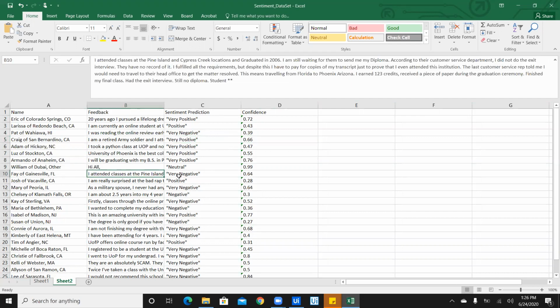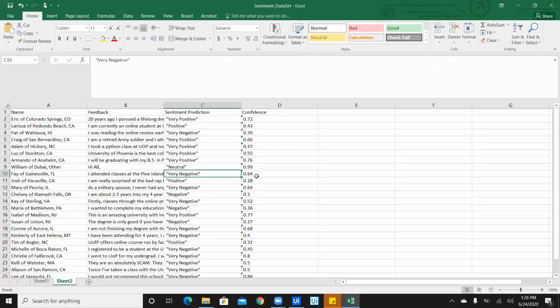Let's also look at one more comment. This is a comment from Faye. She's been struggling to get a sort of clearance from uni. She has not given her exit interview, and that's where she's been stuck, and she's been asked to come down in person to solve this. Quite dissatisfied, and hence very negative, and 0.64 is the confidence level over here.